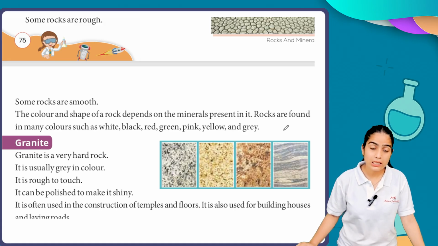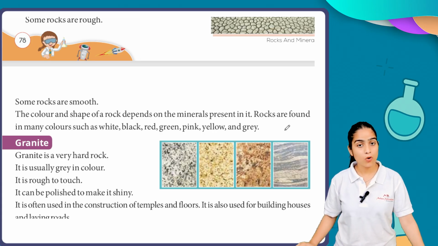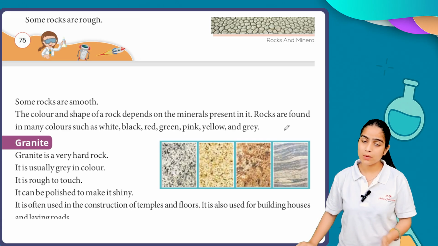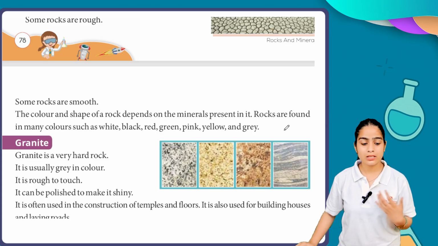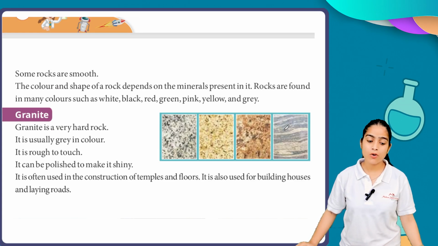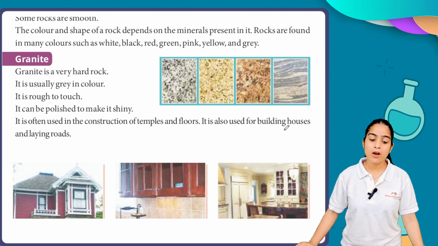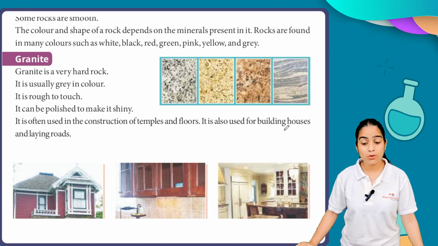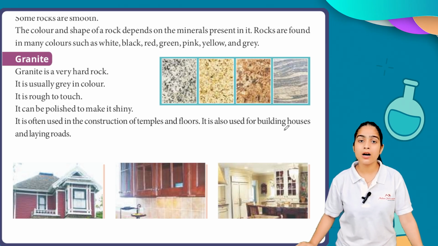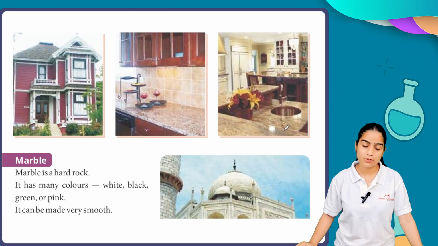As the name suggests, granite, the color of the rock should be gray only, and it is a very hard rock. Students, always keep these features in your mind when we are talking about granite, right? Granite is generally rough to touch, but we can make it shiny by polishing it. It is often used in the construction of temples and floors. It is also used for building houses and laying roads, because granite is very hard and we need a strong base for our homes and temples. That is why we use granite.